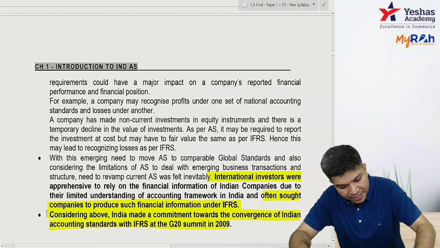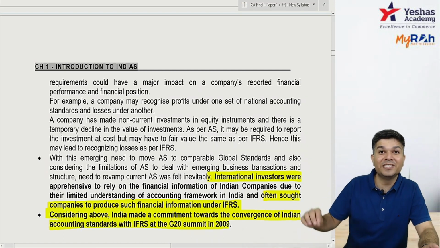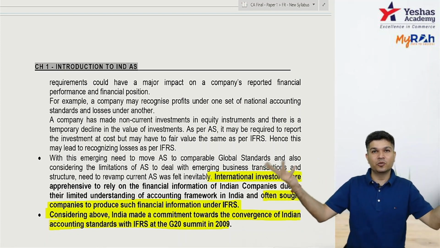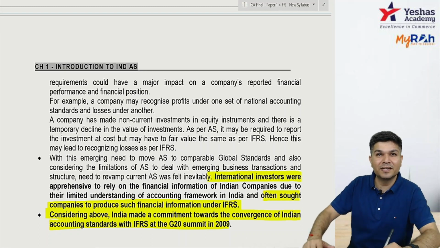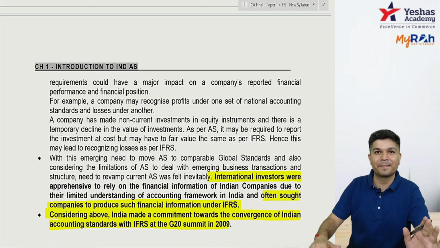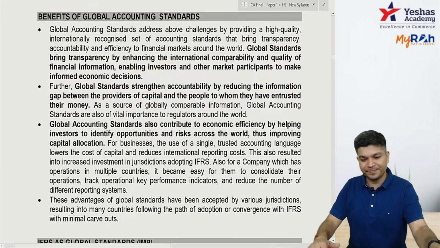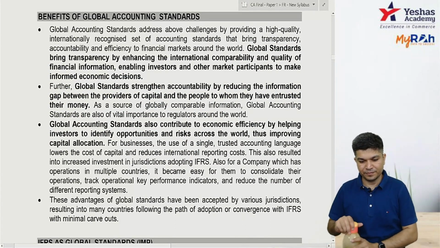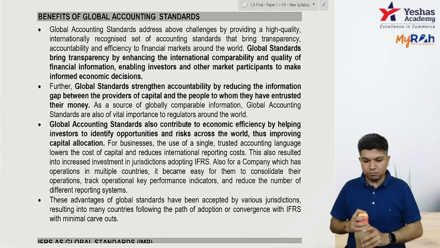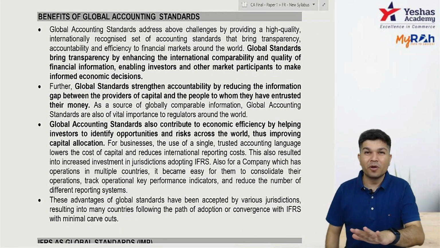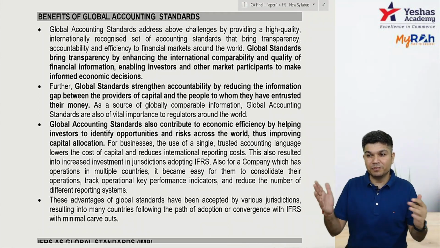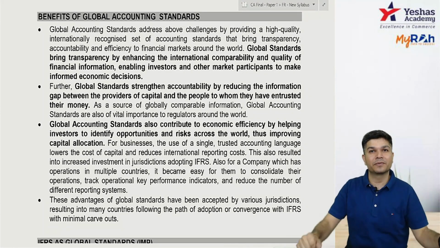We basically decided this in 2009 at the G20 summit. G20 is basically a group of 20 countries. At the G20 summit we decided we will also be coming out with our set of standards which are based on IFRS. Shall I move ahead? This theory is all fine, don't worry about it. Not much important from an exam angle, but we should do it. We should be able to know the background, how all these things have come up.